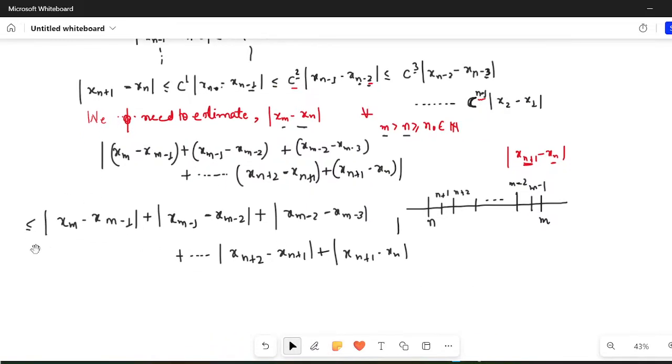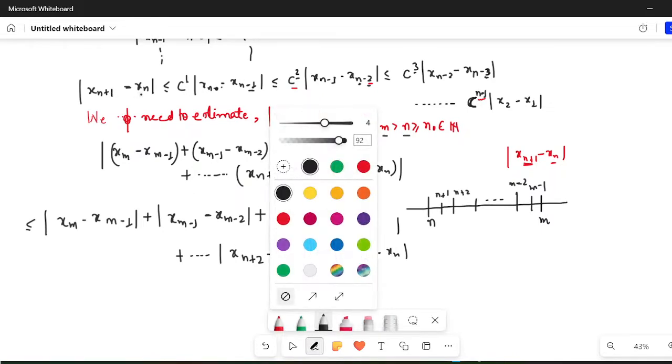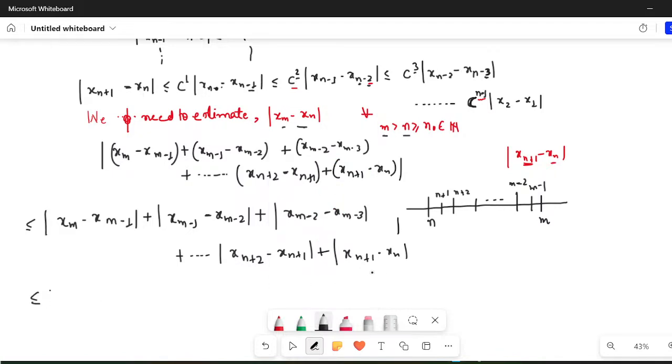Now, what is the use of this? I already know that mod of xn plus 1 minus xn is less than or equal to c to the power n minus 1 mod of x2 minus x1. I hope it is clear. What can you say about xm minus xm minus 1?